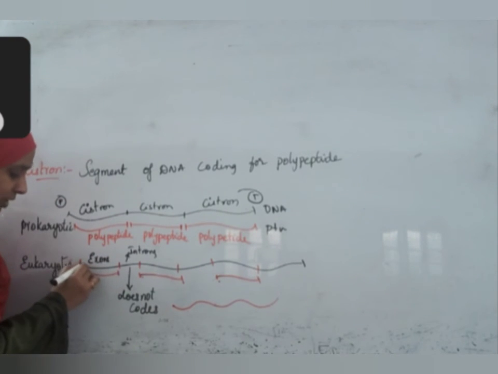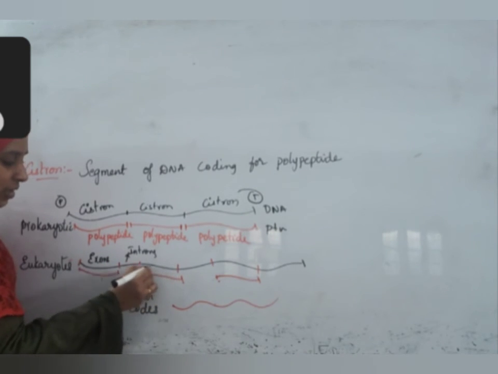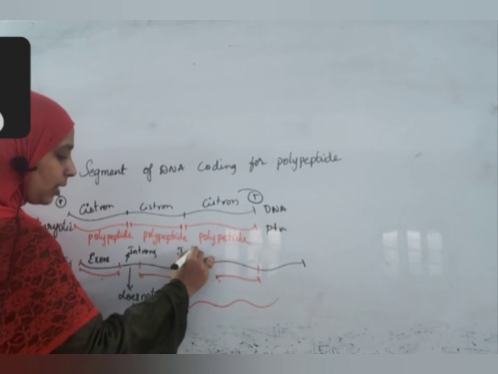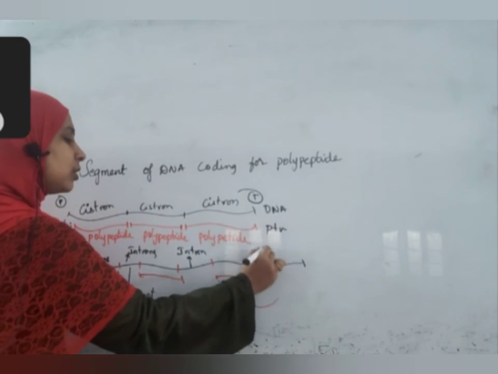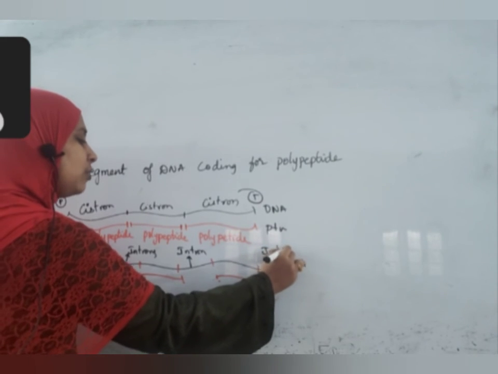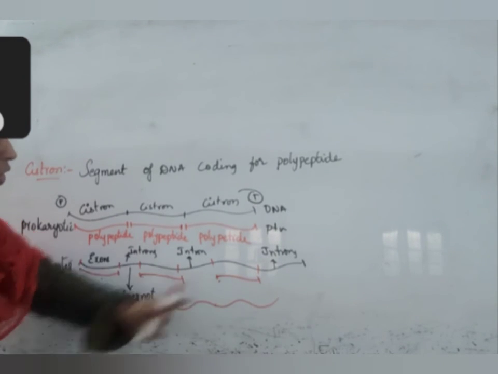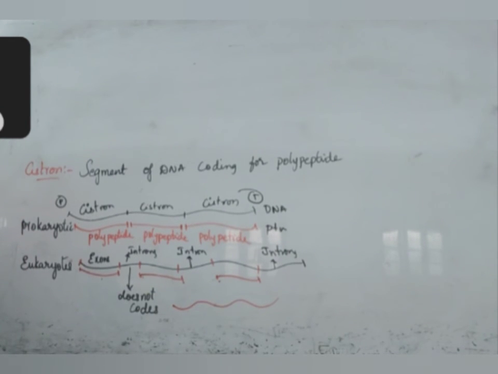So there are exons in this DNA which code for the protein, and introns in between. This is one intron, this is one intron, this is one intron, which do not code for any proteins. These pieces which do not code for protein are called introns. The small bits which code for protein are called exons. When you compare these two processes, they are opposite to each other.